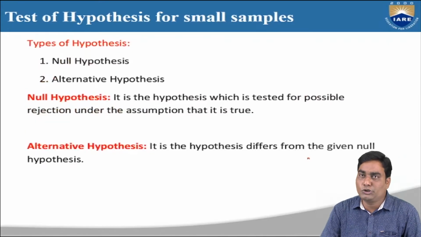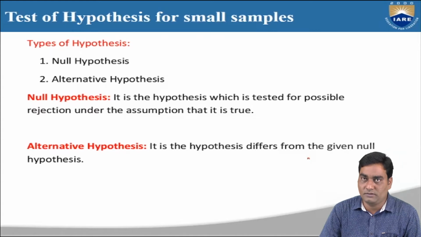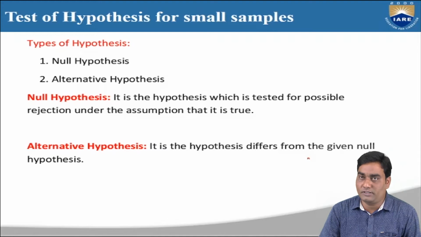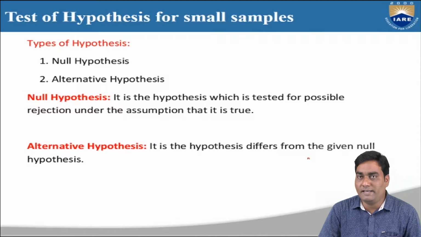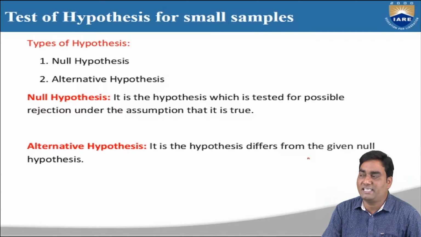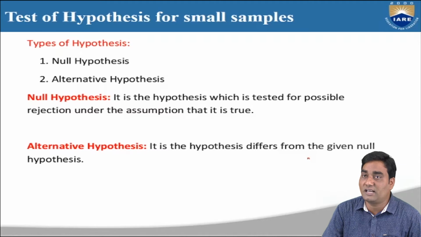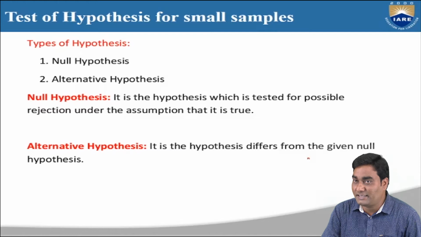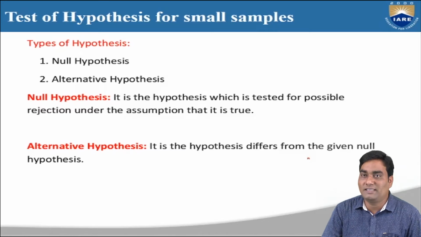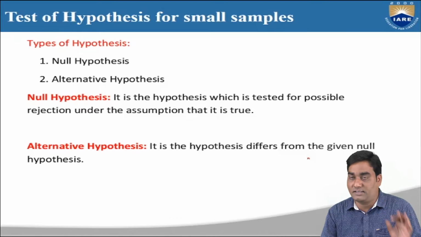Now there are two types of hypothesis. One is null hypothesis and the second one is alternative hypothesis. What is meant by null hypothesis and alternative hypothesis? Very simple. Null hypothesis is a hypothesis which is tested for possible rejection under the assumption that it is true. Means whatever statement is given, we have to assume that the statement is true, even if it is false.